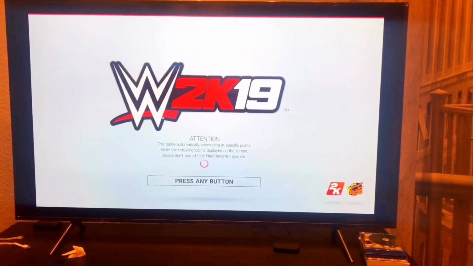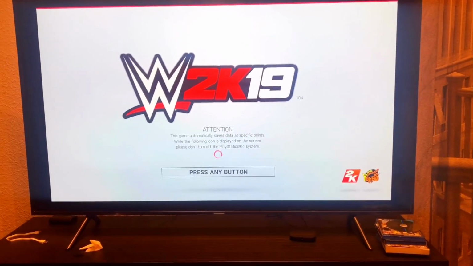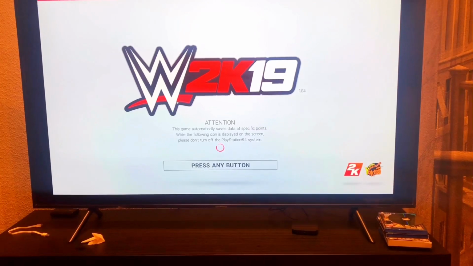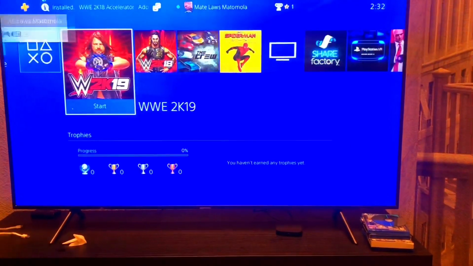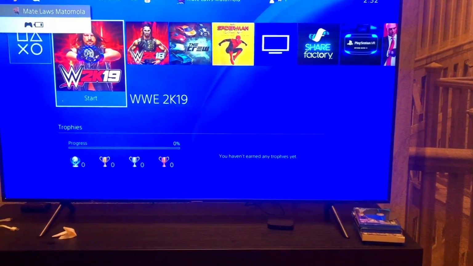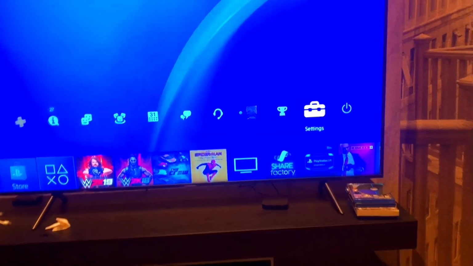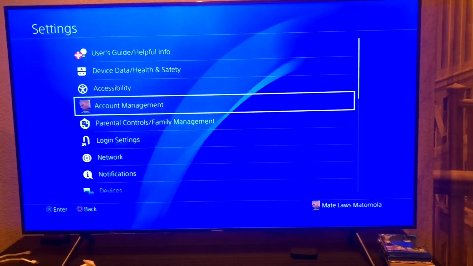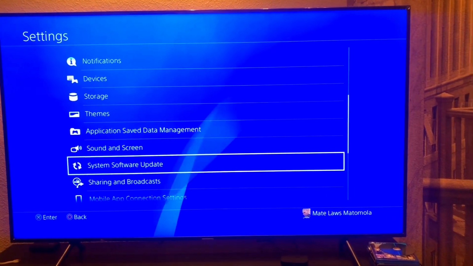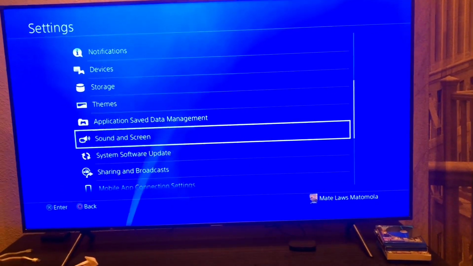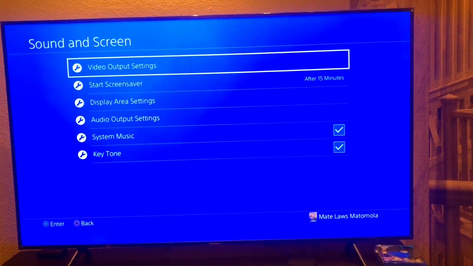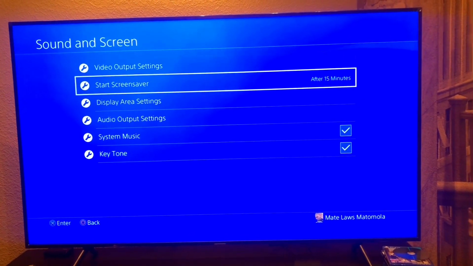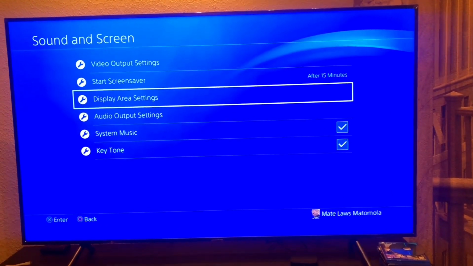So first of all, what you have to do is press the PS button. Then you are going to go to settings. Once you're there, you are going to scroll down to sound and screen. You click enter. Then you are going to choose display area settings.